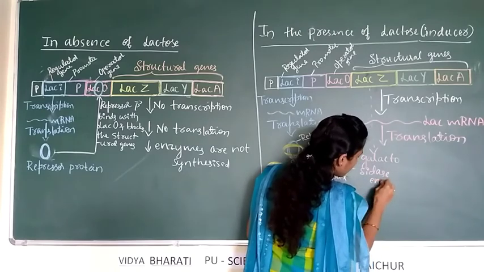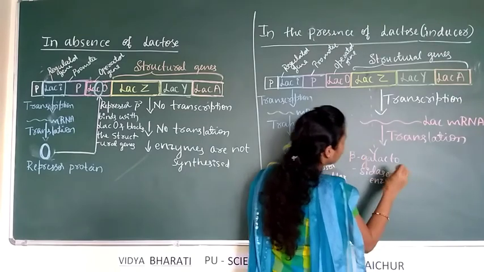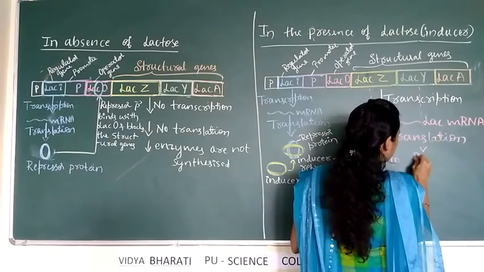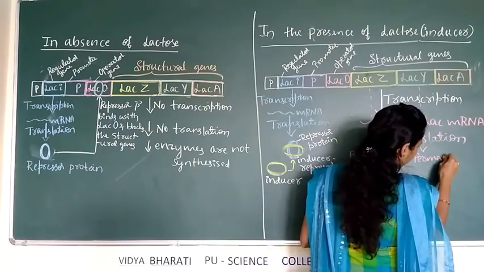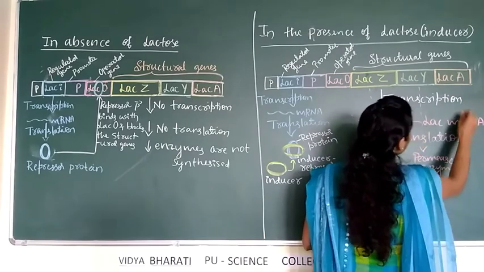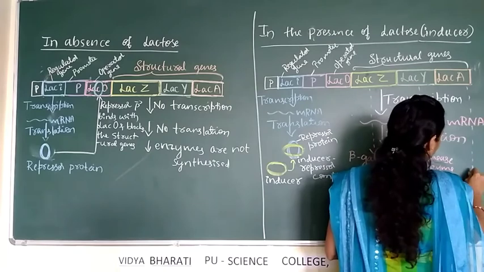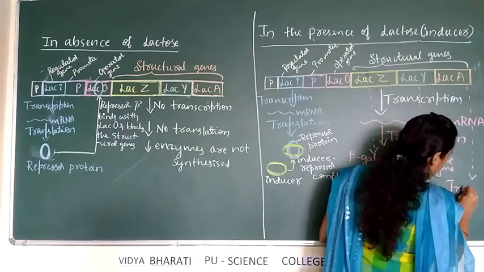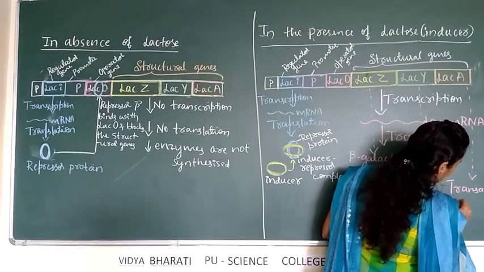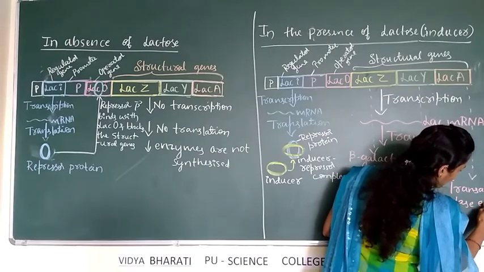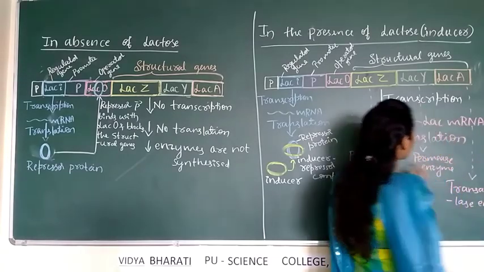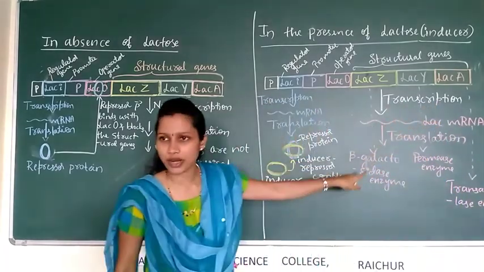LAC-Z produces beta-galactosidase enzyme, whereas LAC-Y produces permease enzyme, and LAC-A produces trans-acetylase enzyme. All the three enzymes are produced in the presence of lactose. That means the structural genes are expressed.